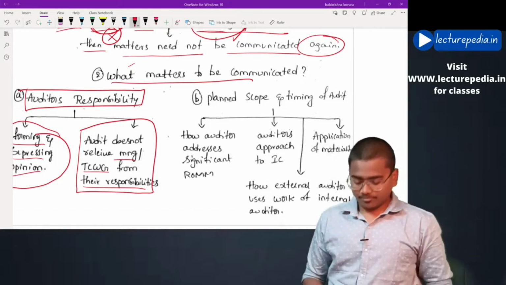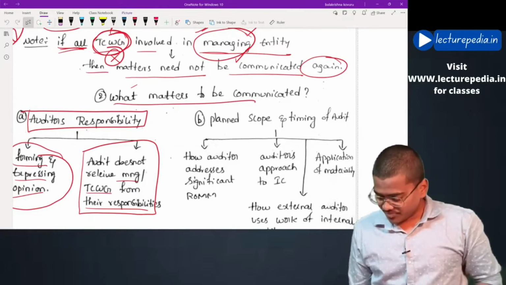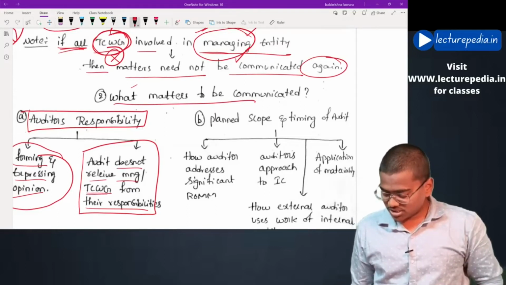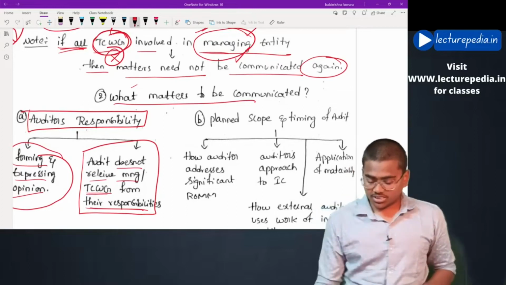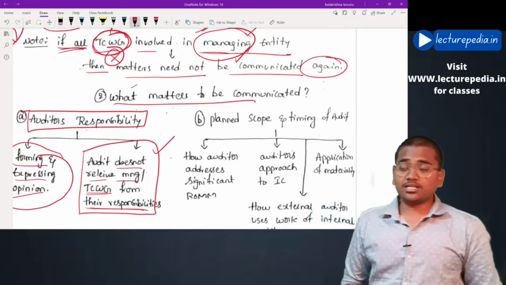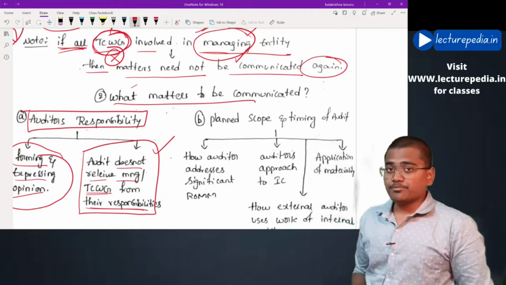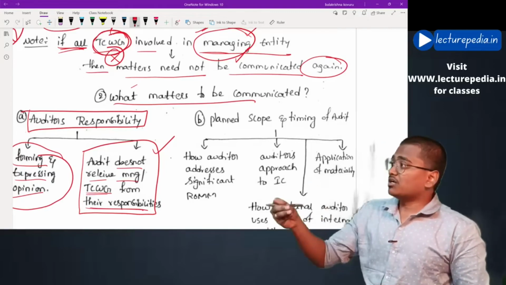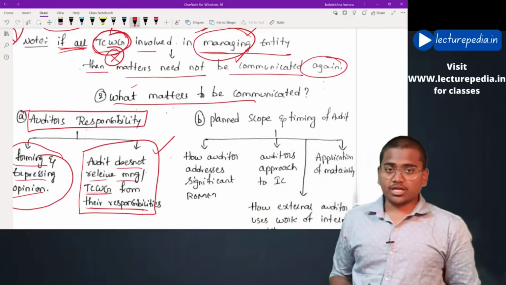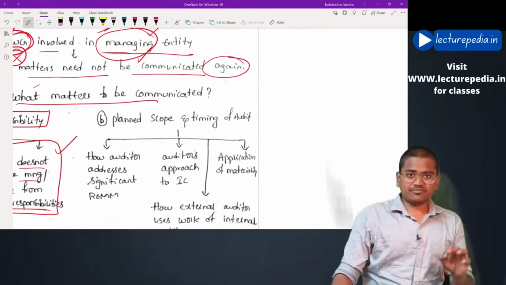Hope this is clear. The fact that the audit has been conducted does not relieve management or those charged with governance from their responsibilities. Even this has to be communicated to those charged with governance, saying that once the audit has been completed, it doesn't mean that you are free from your responsibilities. That is the first aspect.